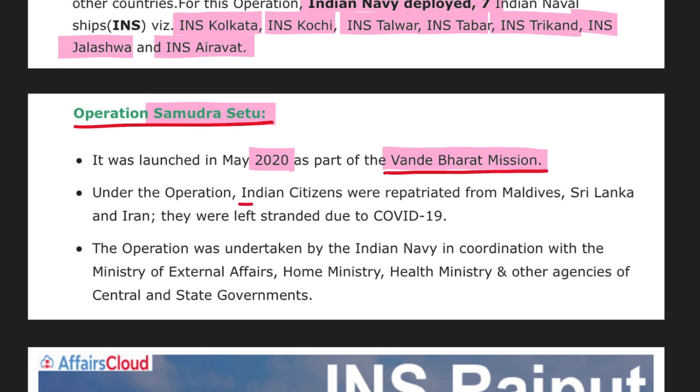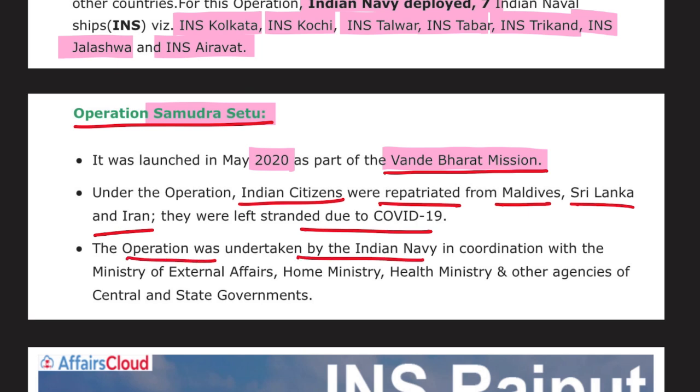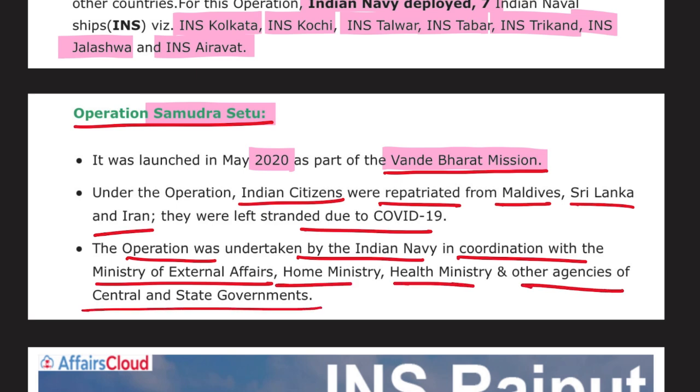Under this operation, Indian citizens who were stuck at various locations such as Maldives, Sri Lanka and Iran, and were left stranded due to COVID-19, were brought back to India using these ships. The operation was undertaken by the Indian Navy in coordination with the Ministry of External Affairs, Home Ministry, Health Ministry and other agencies, central and state governments.